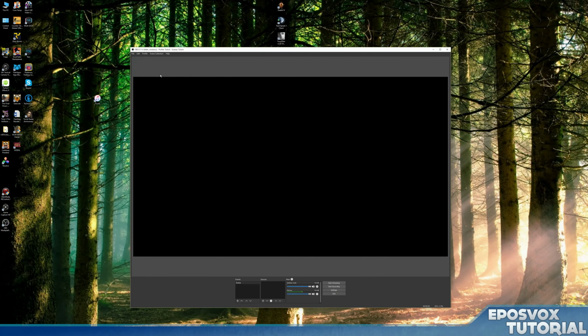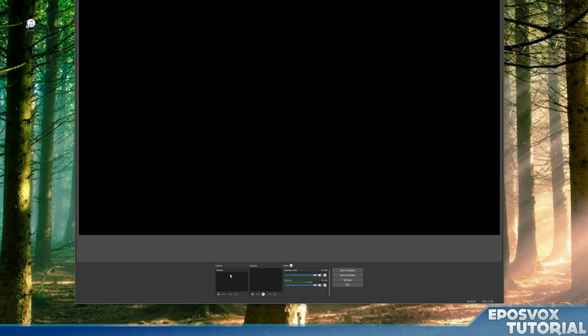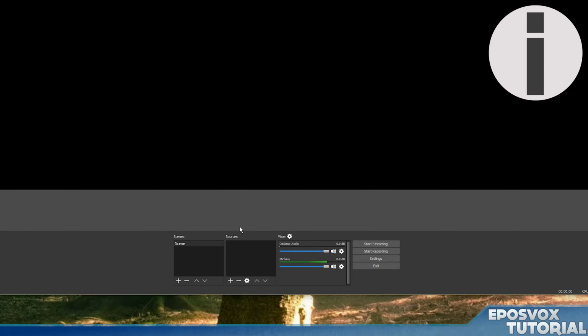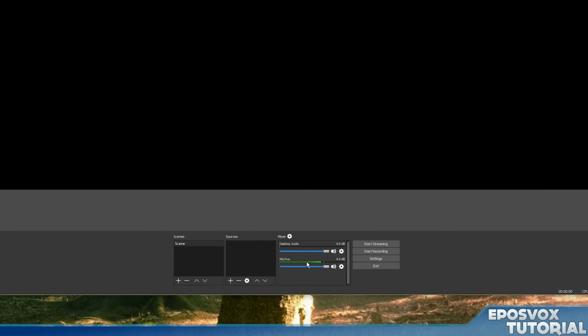All right, now we're ready to tackle the bottom part of the screen here and actually set up your video inputs, and then you're good to go to start live streaming. So take a look at the interface here, and I go over everything in the interface more in depth in another video in the playlist. But over here you have the audio mixer. This is how you're going to balance your microphone and your game audio, which we set up in the audio settings. You have 2 different volume meters here, which will show the active volume. And if I play a Windows sound real quick, you'll see the desktop one go up.